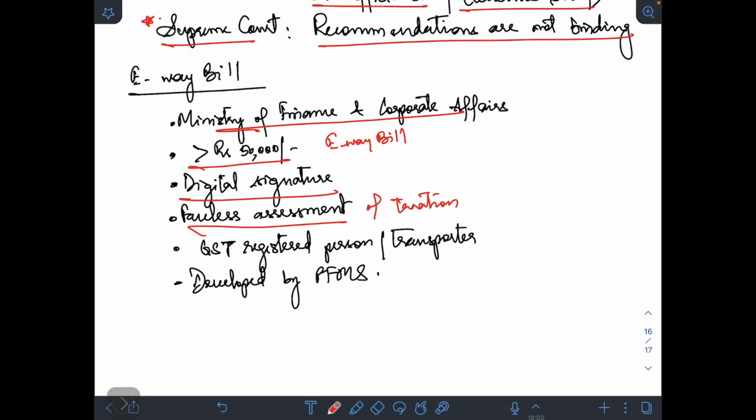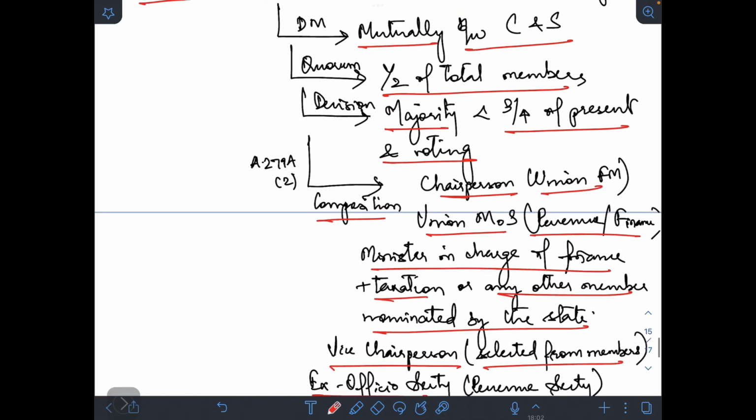Now, who can get an e-way bill? A GST registered person or the transporter who is transporting it. Again, the transporter also has to be a registered transporter. They will apply for it and they can get it done. Then it is developed by the Public Finance Management System. These are the important pieces of information with regard to GST.